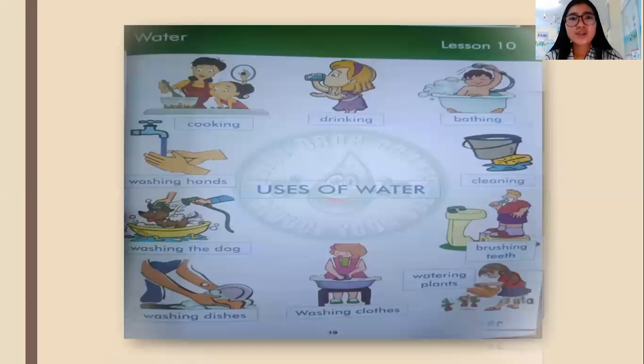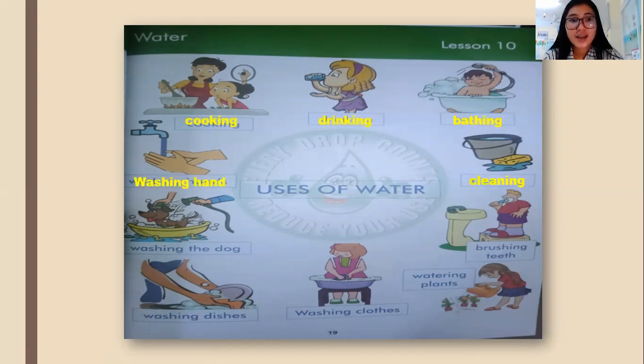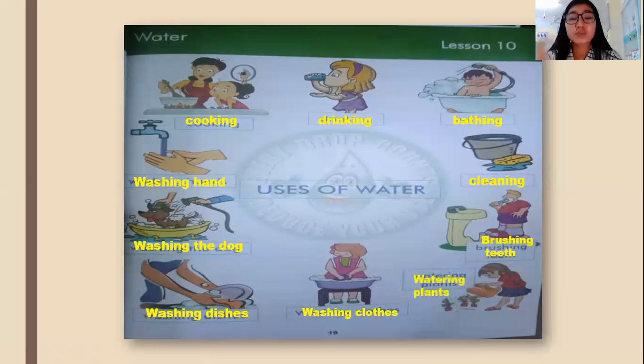Last week we also talked about the usage of water. The uses of water are cooking, drinking, bathing, cleaning, washing hands, washing the dog, washing the dishes, washing clothes, and watering the plants. The last is brushing your teeth. So we also learned how to use water.